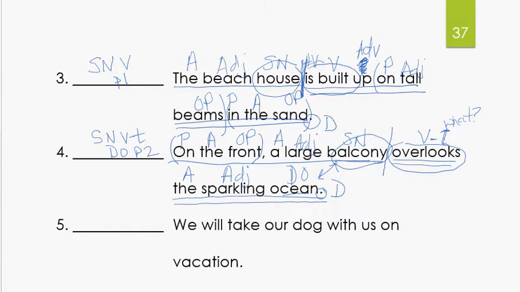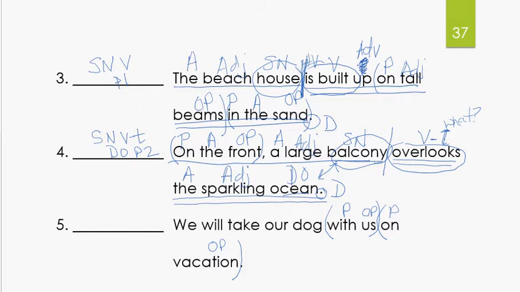All right, the next sentence, number 5. We will take our dog with us on vacation. Do you see any prepositions? How about with? With what or whom? Us. Object of a preposition. Put parentheses around it. Do you see any other prepositions? On. On what? On vacation. Object of the preposition. Let's put our parentheses around it.